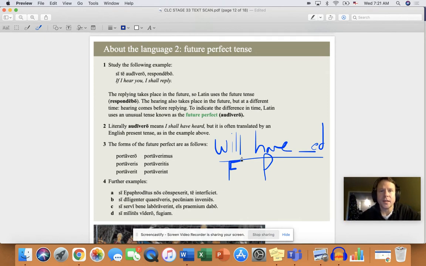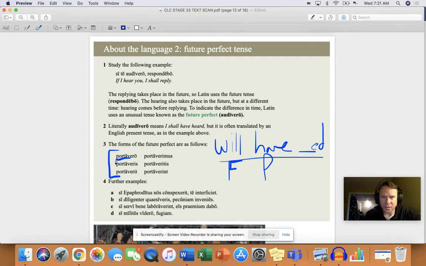Okay? The second thing is about how it's formed. So if you look at your example here from porto, portare, so regular first conjugation verb, and remember that the principal parts are porto, portare, portavi, portatus. And if you remember too from the perfect and the pluperfect tenses, we always form those, perfect, pluperfect, and now future perfect, off of this third principal part, right?